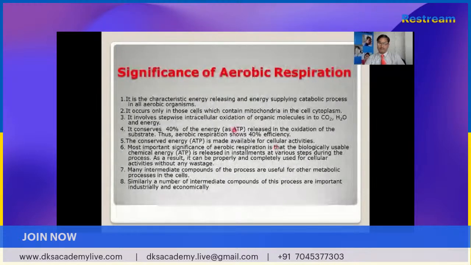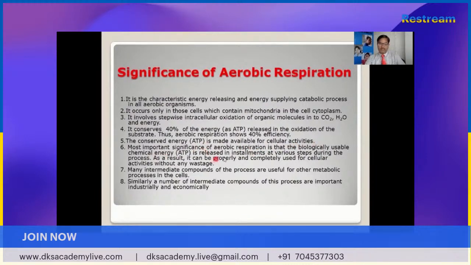Now, the significance of aerobic respiration. It is the characteristic energy releasing and energy supplying catabolic process in all aerobic organisms. It occurs only in those cells which contain mitochondria in the cell cytoplasm. It involves the stepwise intracellular oxidation of organic molecules into CO2 and H2O, and energy. It conserves 40% of the energy released in the oxidation of the substrate. Thus, aerobic respiration shows 40% efficiency. The conserved energy, ATP, is made available for cellular activities.